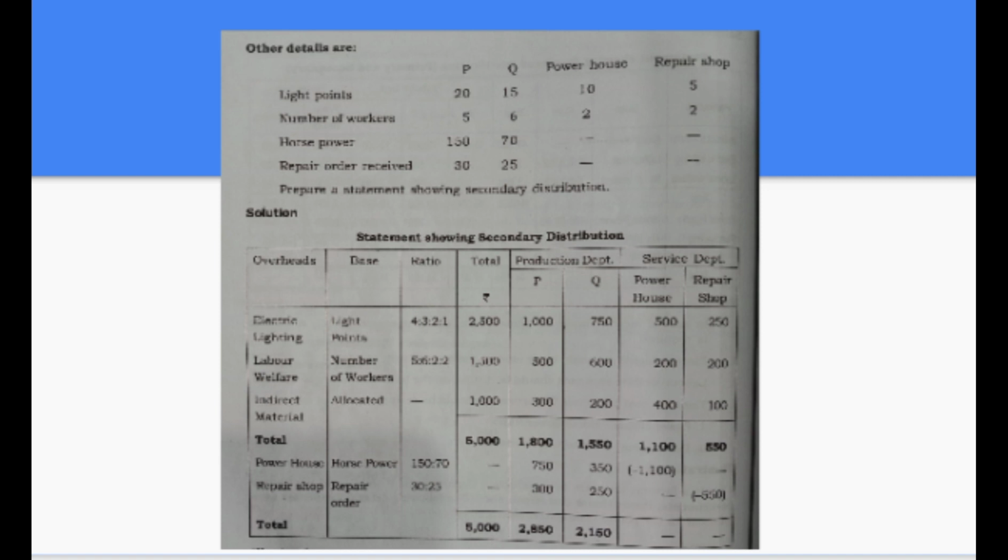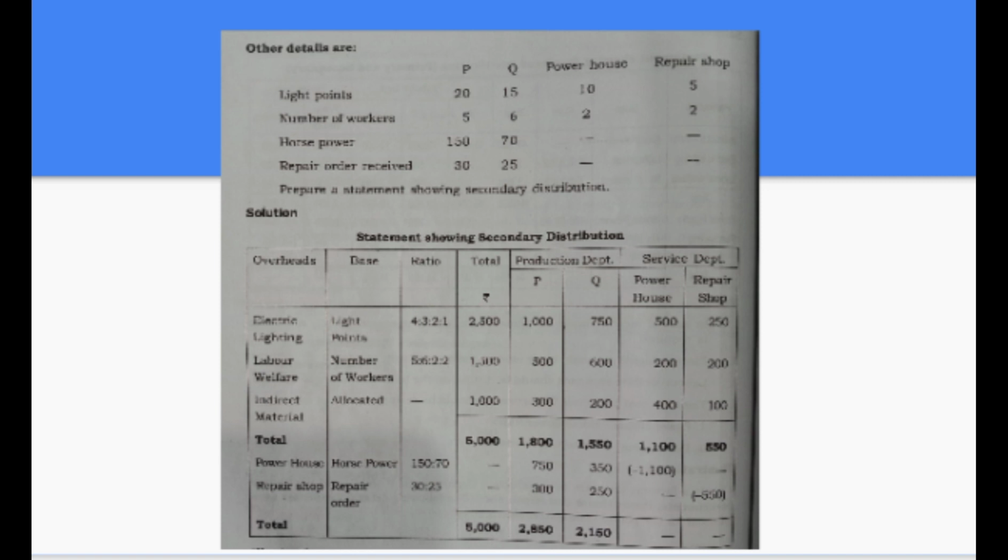Then third item, indirect material. It is already in the allocated form. Department P 300, Q 200, powerhouse 400 and repair shop 100. So we already apportioned the overhead expenses to the departments. Then we have to find out the total of these overhead expenses of each of these departments. Production department P 1800, Q 1550, powerhouse 1100 and repair shop 550.